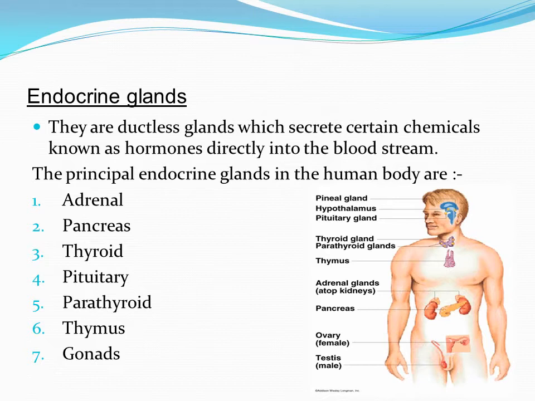There are various endocrine glands. The principal endocrine glands in the human body are the adrenal glands present just at the top of the kidneys, the pancreas, thyroid gland below the larynx on either side of the trachea, pituitary gland hanging from the hypothalamus of the brain, the parathyroid glands, thymus, and the gonads, the ovary in females and the testis in males.